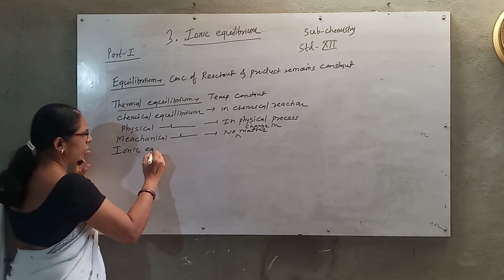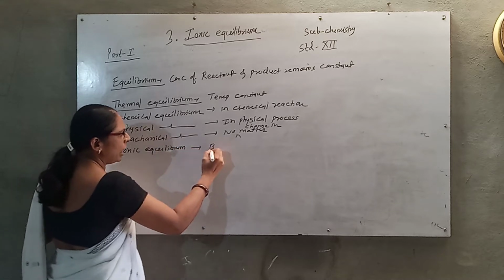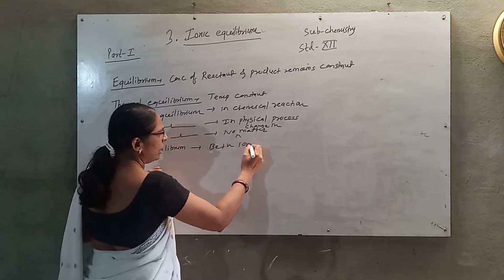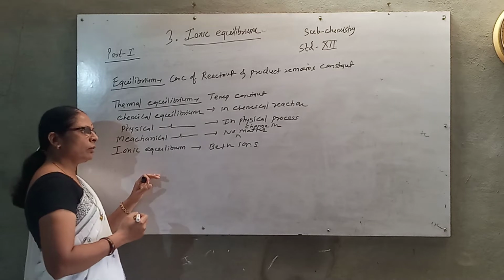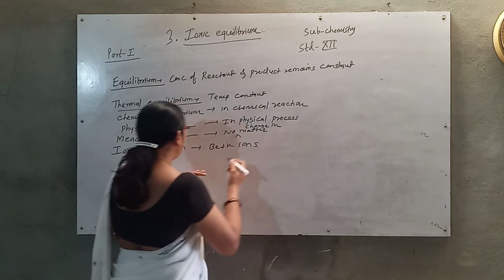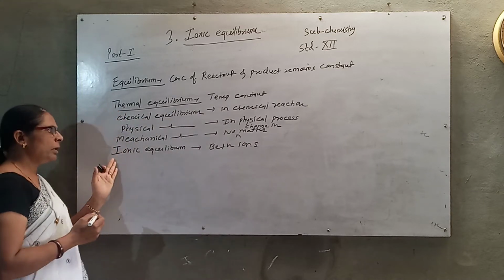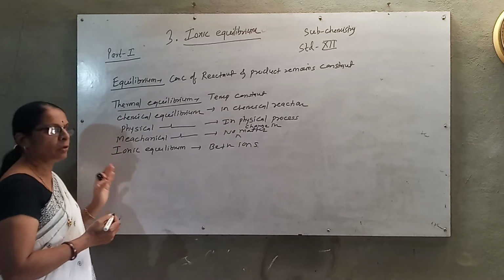Ionic equilibrium is the equilibrium which exists between ions. When an electrolyte, or a compound, is dissolved in water, at that time the equilibrium occurs as an ionic equilibrium.